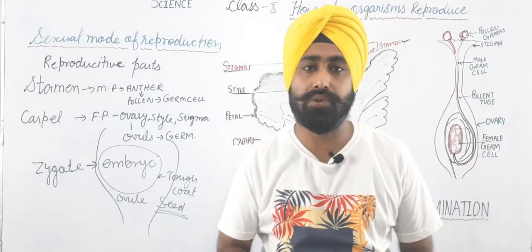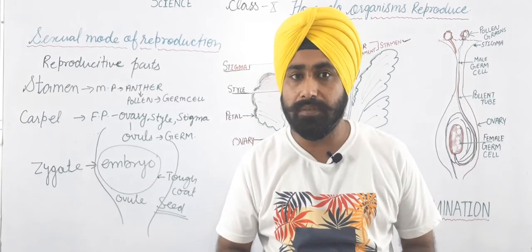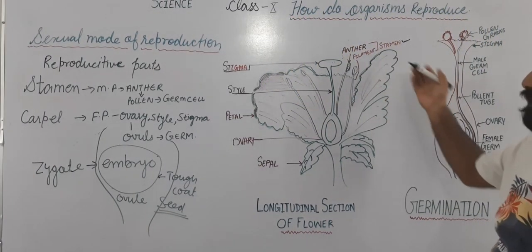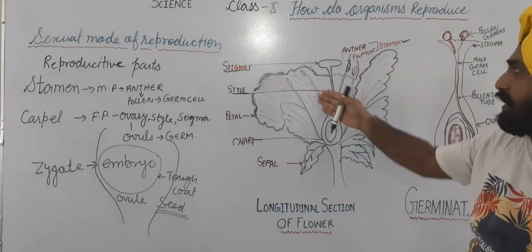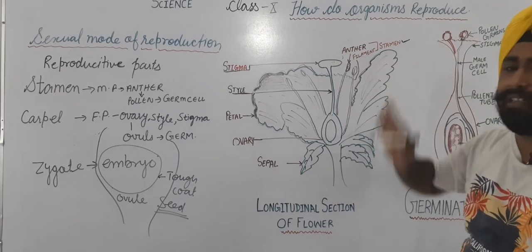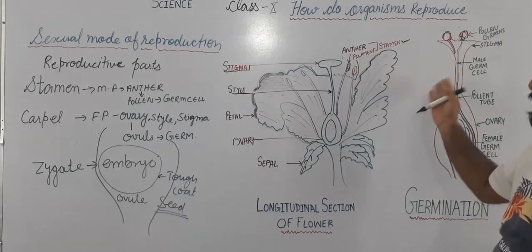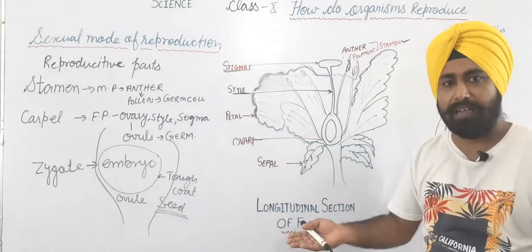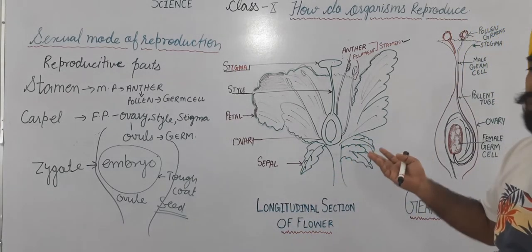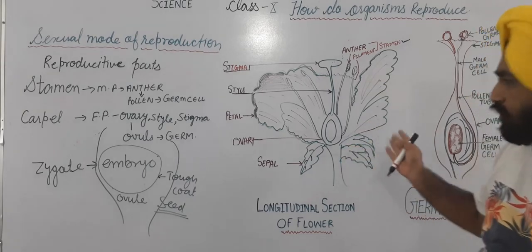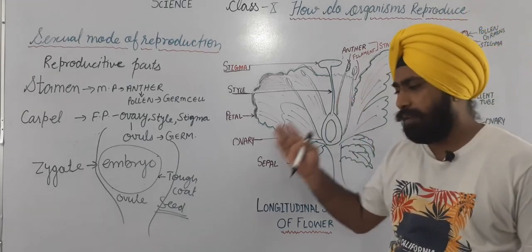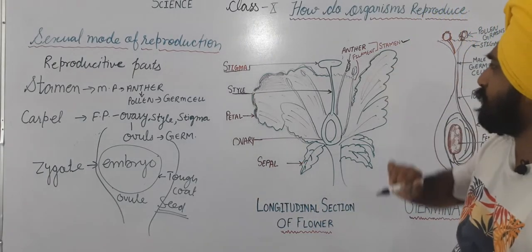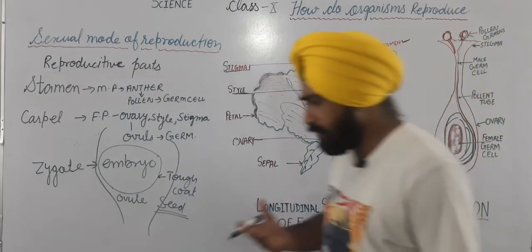The flowering plants are also known as angiosperms. And as I told you about pollination, it can be from the anther of the same flower to its stigma, or from the anther of another flower, where the pollen lands on the stigma of the other flower. So these are two kinds of pollination: one is cross pollination, and the other is self pollination. You studied these two kinds in your junior classes.